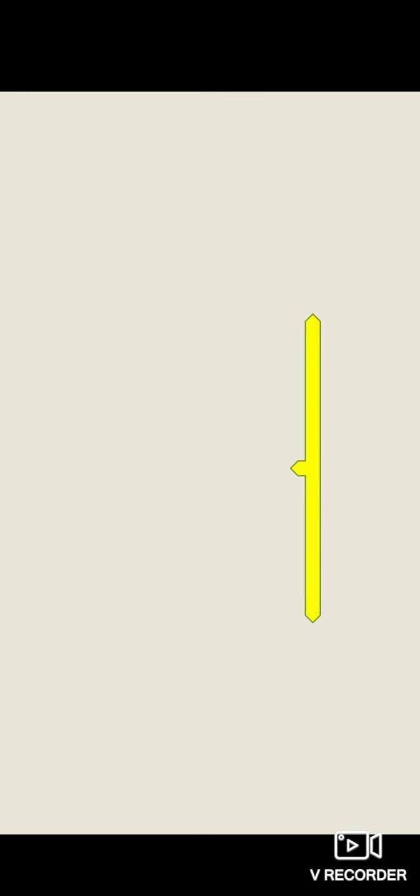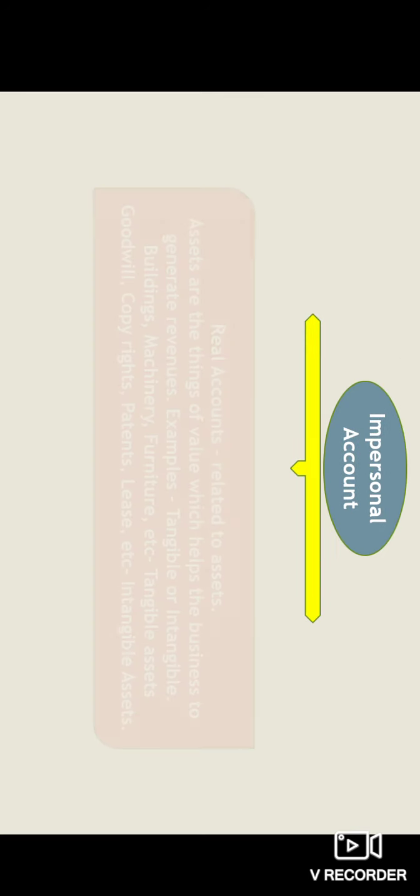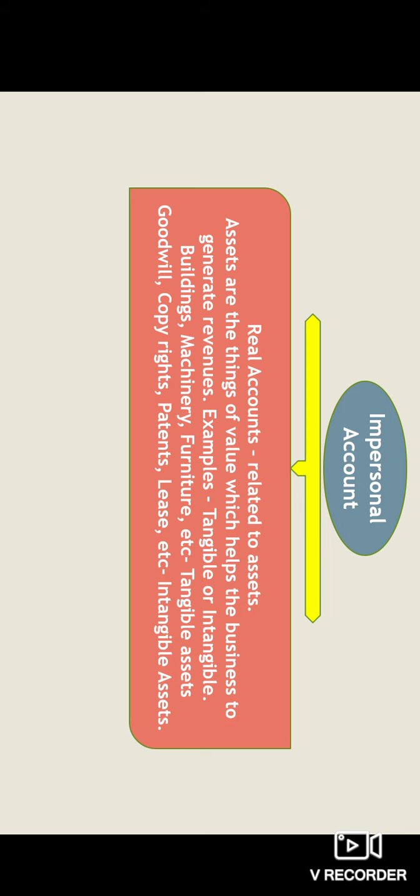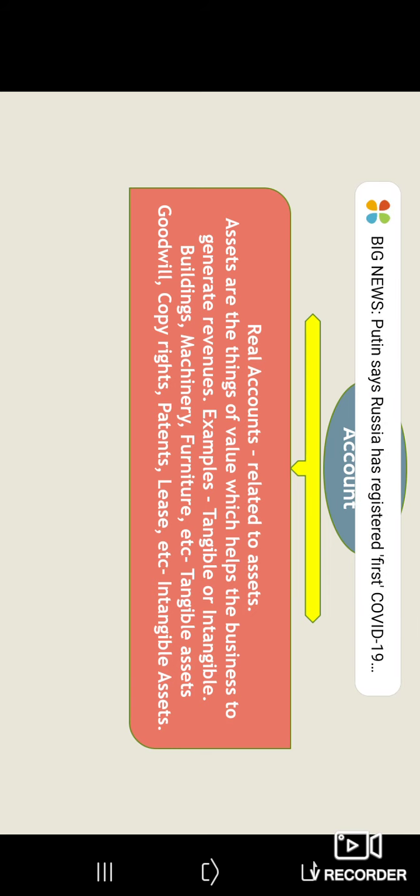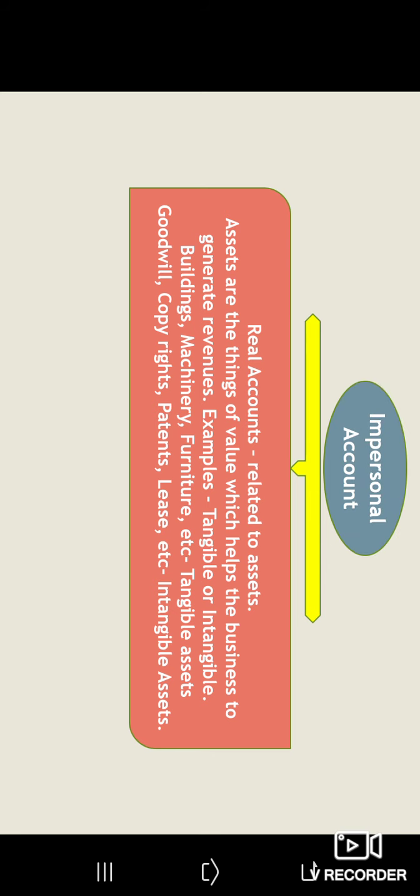Next we have impersonal account, that is real account. So related to assets. Assets are things of value which help the business to generate revenue, like property. Resources, economic resources of the business, is nothing but the assets. For example, you can see tangible or intangible.